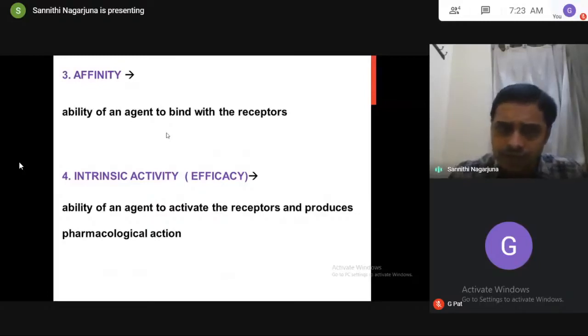So try to understand that whatever has affinity may not produce the action. There are two important terminologies here. The capacity to bind with the receptors is called affinity. The capacity to activate the receptors and produce the pharmacological action is called intrinsic activity, which is also known as efficacy.